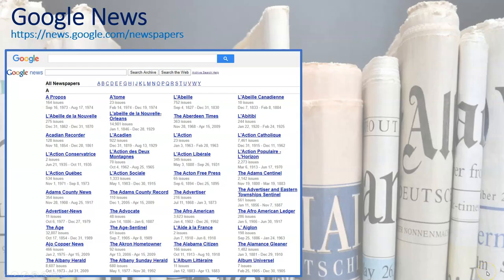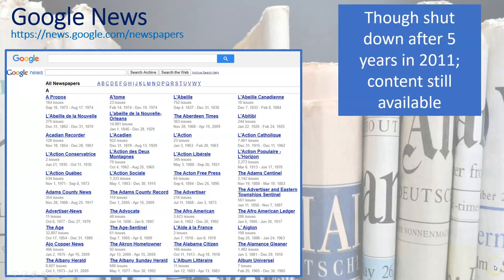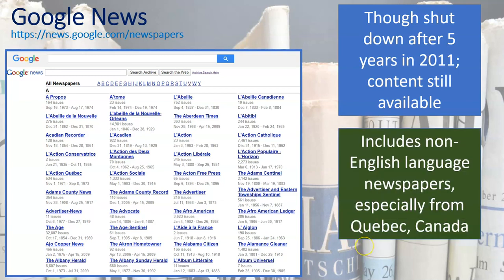So let's start with Google News. This is a much underutilized resource. Most people don't know about it. It was shut down in 2011 after 5 years, but the content is still available, and that's what people haven't realized. And here you can see that the newspapers are listed alphabetically. You can search for a particular newspaper. I don't usually search for the contents across newspapers. The search engine isn't that robust, but if you identify a newspaper that's relevant, then you can focus on that and look through it page by page.